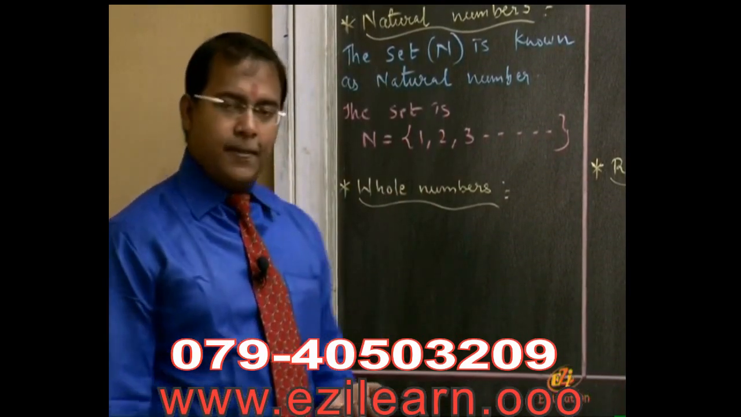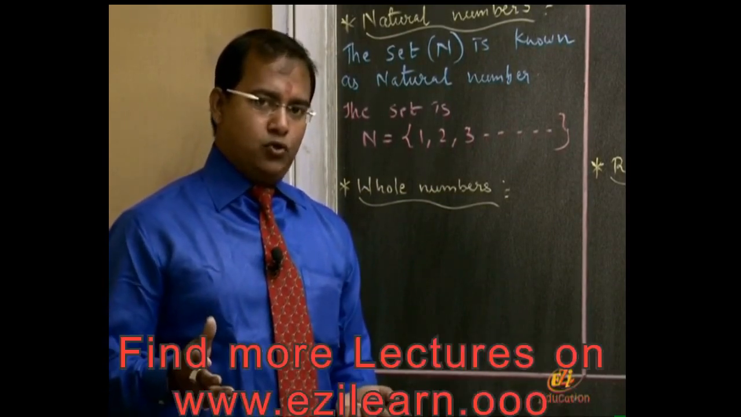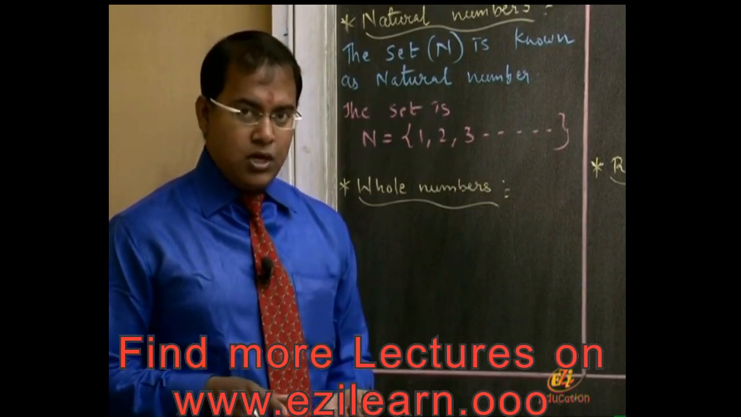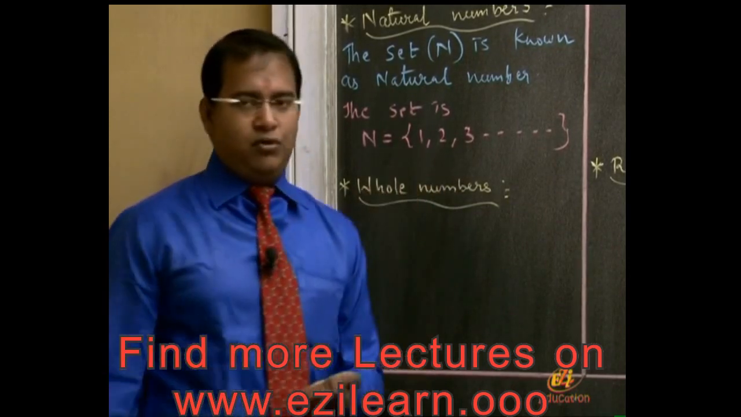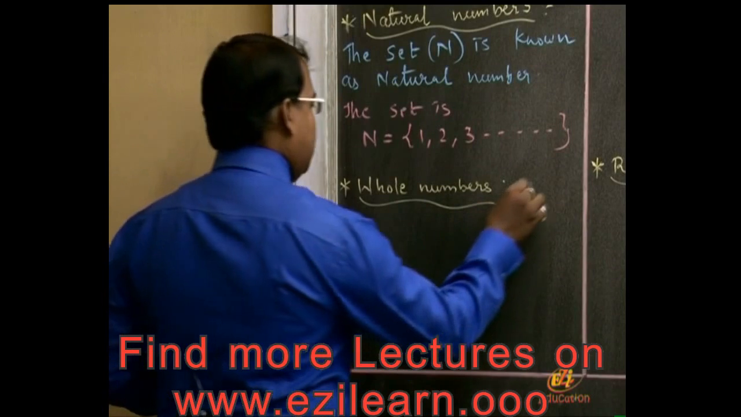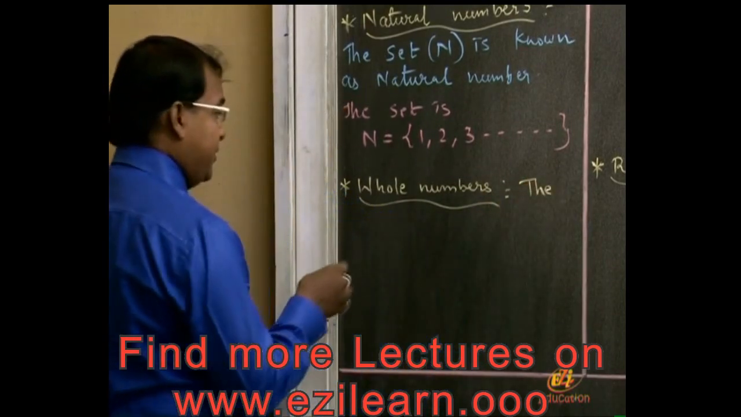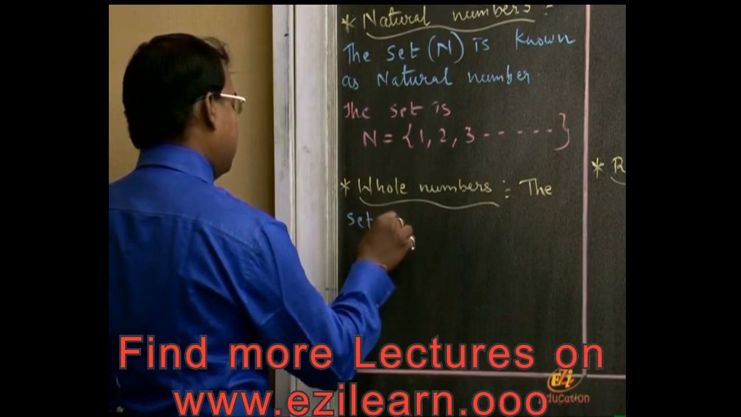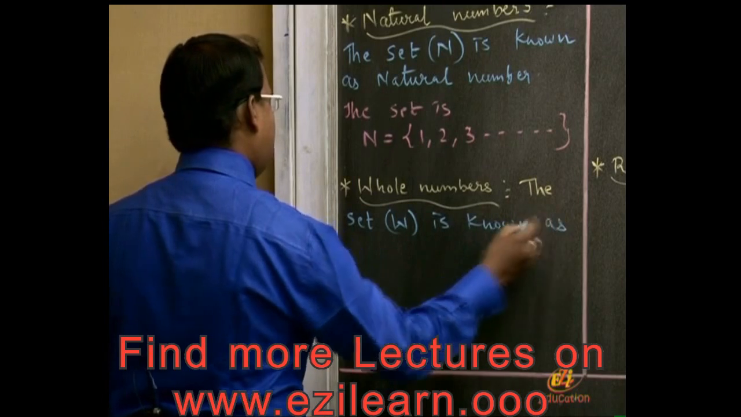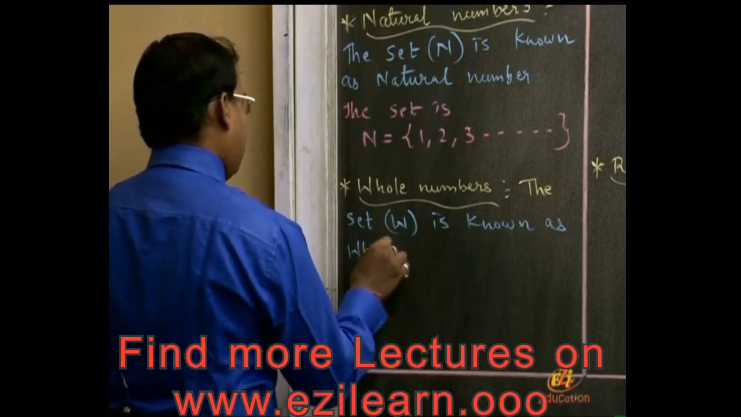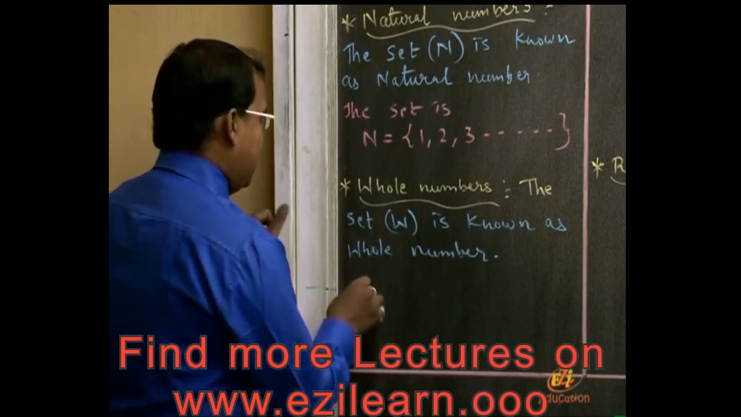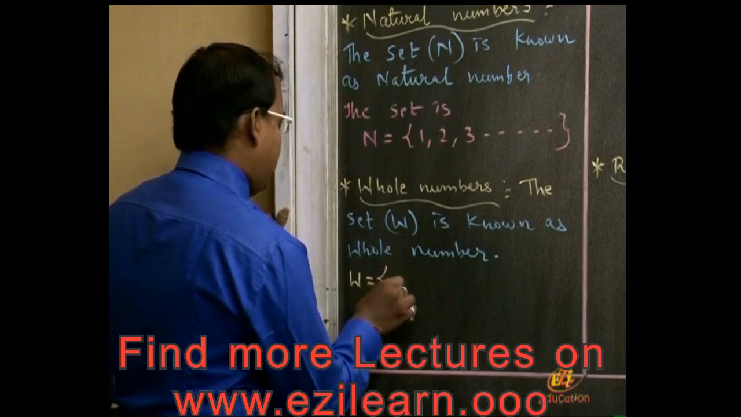Now come whole numbers. One step ahead of natural number is whole number. The basic difference between natural number and whole number is the inclusion of 0. 0 was not included in the set of natural numbers, whereas 0 is included in this set. So the set is denoted by capital W. Capital W is the symbol of whole numbers, and it is a set which includes 0.